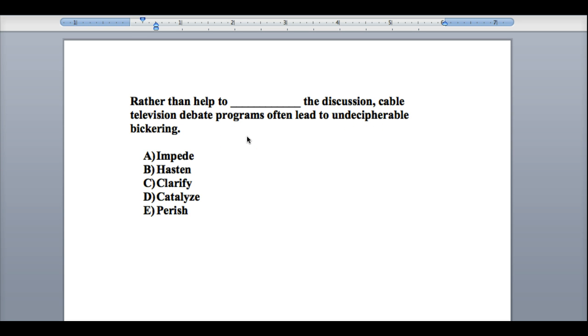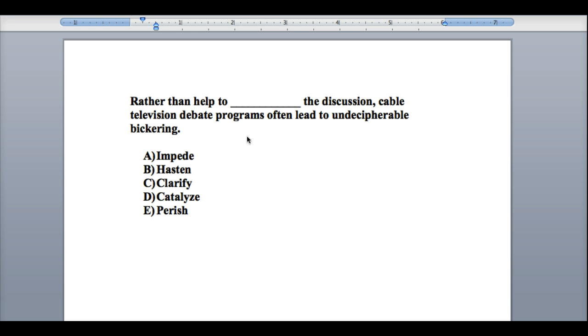That's the minimum that should be happening with these questions, that you can get rid of two. So hasten and perish are out. You're with impede, clarify, and catalyze. Well, looking at those three words, impede is to block, to clarify is to make more clear, and to catalyze is to begin. Right? So I think the answer starts to become obvious. Rather than to impede the discussion, to stop it, cable TV programs lead to bickering, and that can't be understood. Well, I'm not talking about stopping. And there's also D, catalyze, not talking about starting.